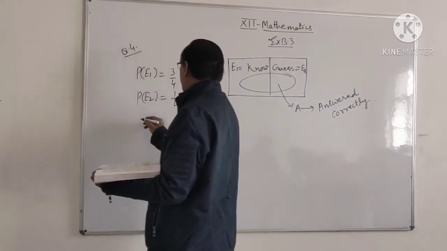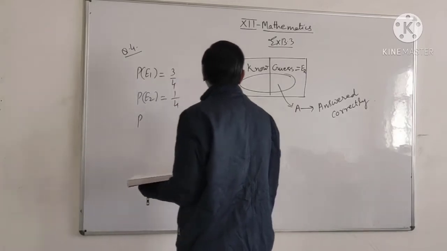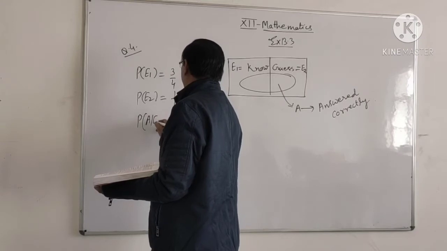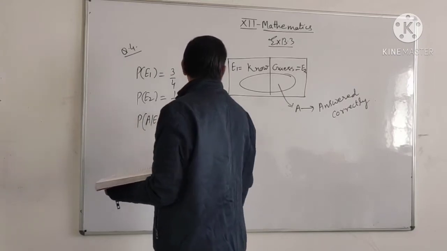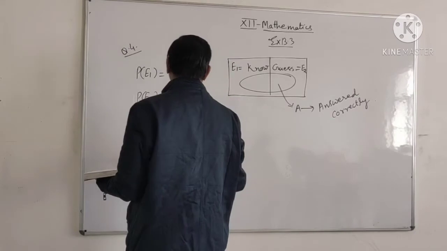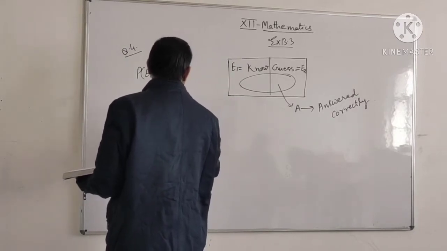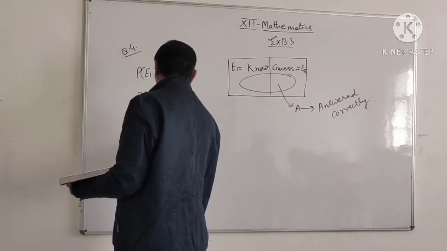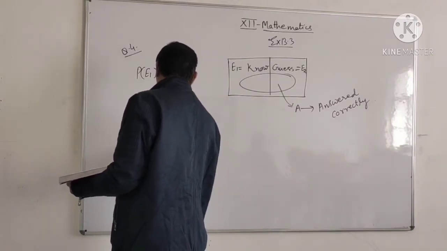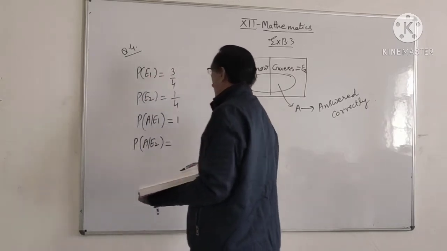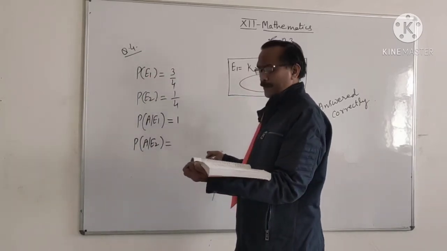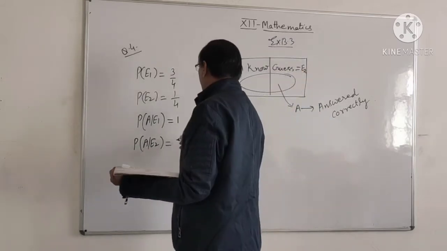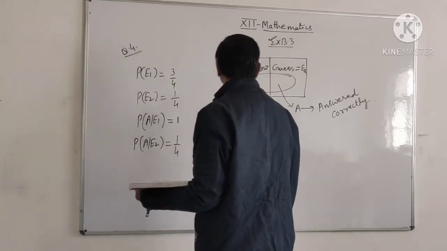When the student knows the answer, the probability that it is answered correctly, P(A|E1), is 1. P(A|E2), when he guesses the answer, the probability of answering correctly is 1/4.